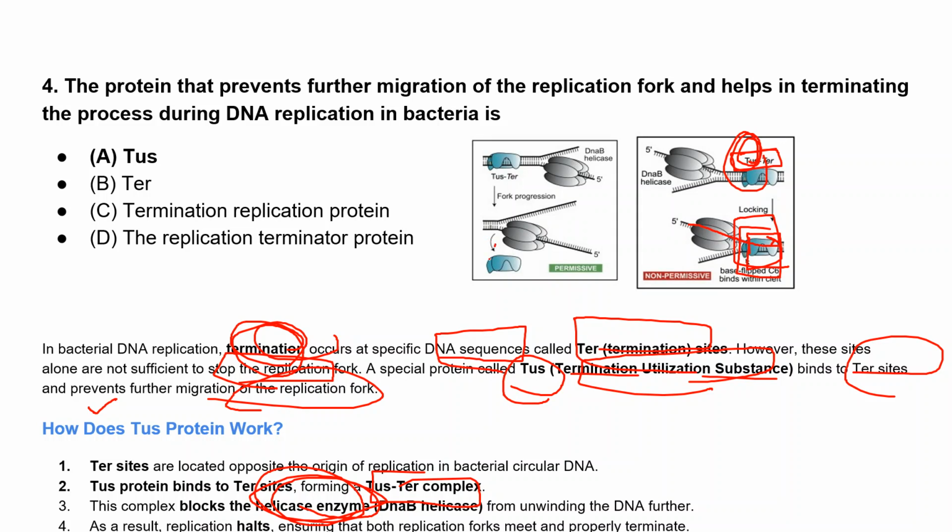If this complex were not there, this DnaB helicase would unwind the DNA, and then DNA replication would take place.